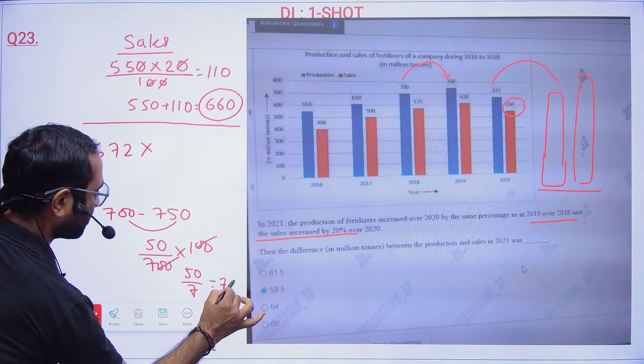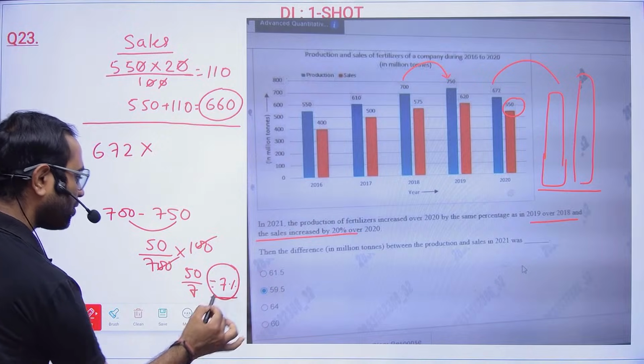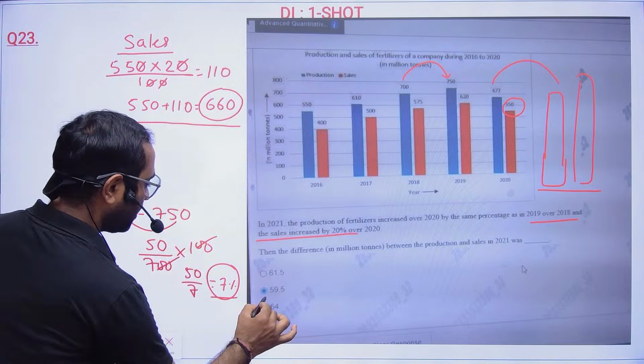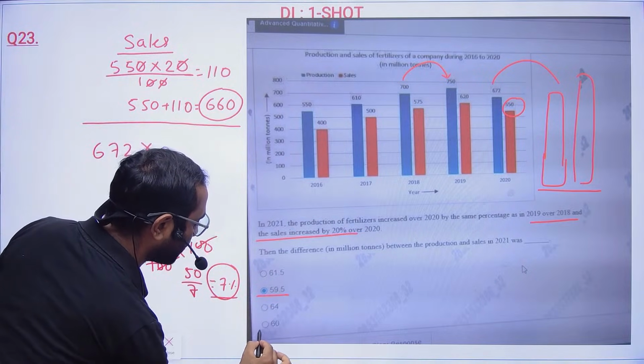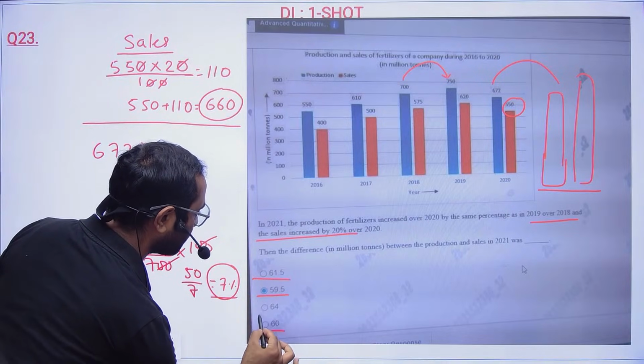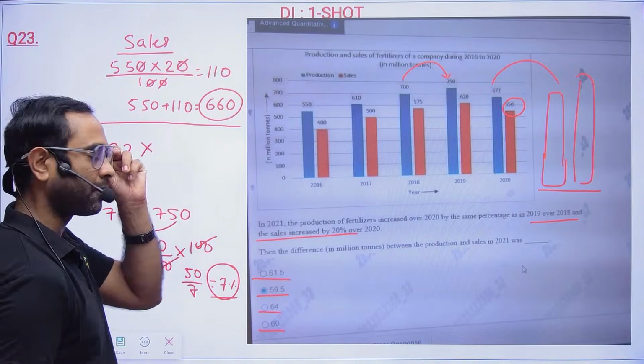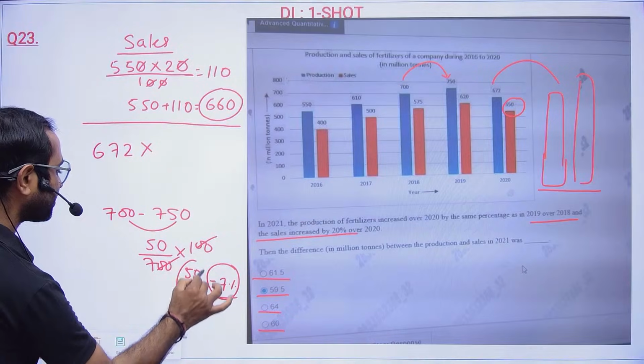So around 7%, right? But I will not use around 7% because the answers are very nearby: 59.5, 60, 61.5. So I will use 50 by 7 percentage only.